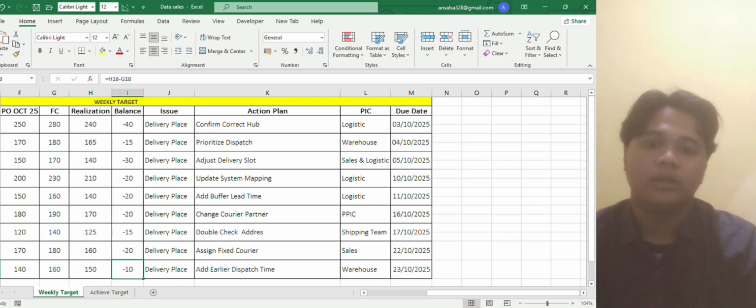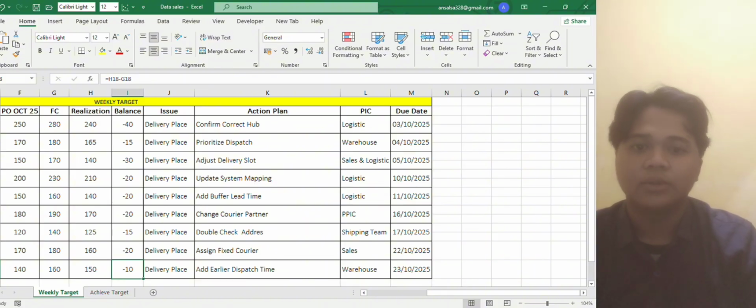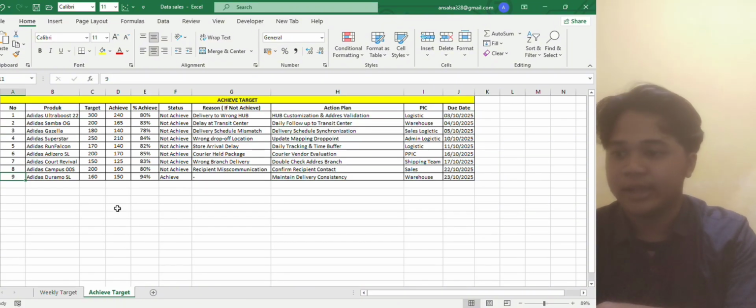After reviewing the weekly target sheet and understanding the progress and issue for each product, we will now move on to the next session, the achieve target sheet. Provide a clear summary of how each product performed compared to its target. And then let's take a look at the achieve target data in detail.